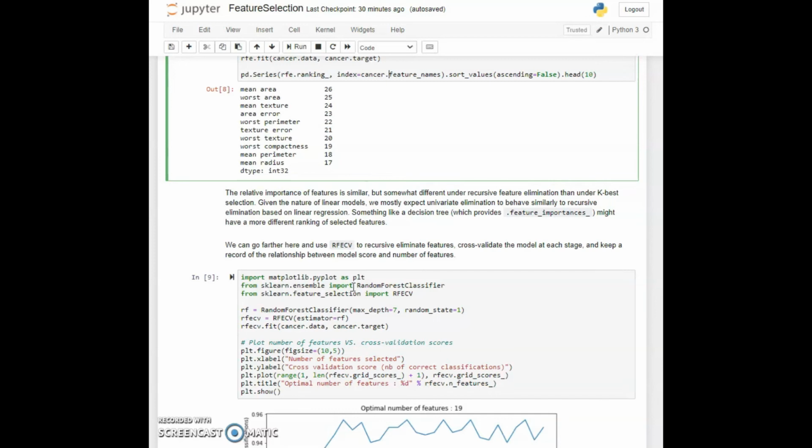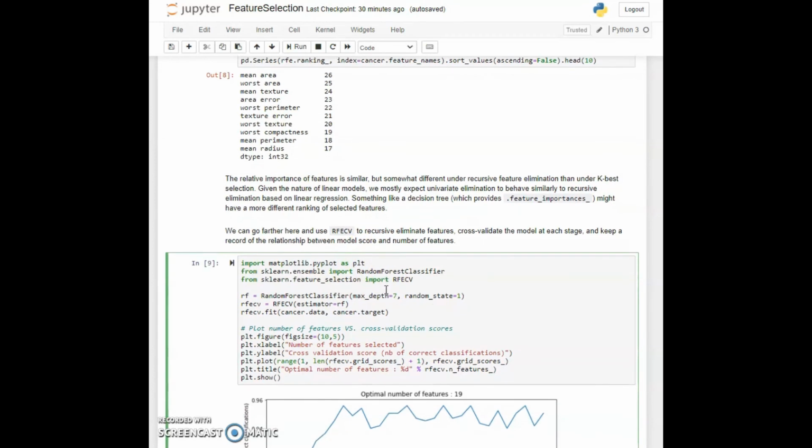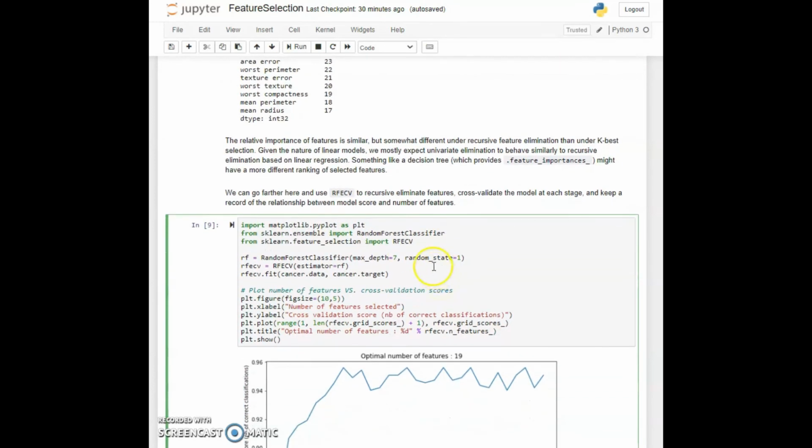So in cell 9, we can do even more here than just training the model. We can use the RFECV, and CV stands for cross-validate. So let's take a look at what this code does. First, we'll import matplotlib here, simply because we are going to visualize the results. Then we'll import a particular classifier, the random forest classifier. And as we've seen, it's a very powerful one.